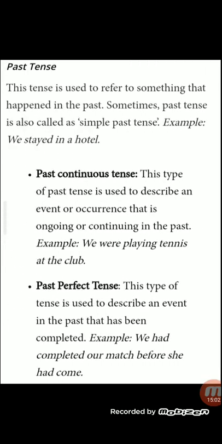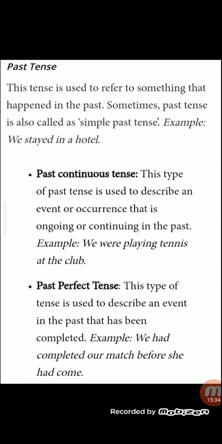Now we do some definitions, proper definitions for your English tenses. Now we will do first is past tense. It is used to refer to something that has happened in past, जो past में हो गया. Sometimes past tense is called simple past tense. Example, we stayed in hotel. Ed past tense in hotel. Verb is stay, stayed.